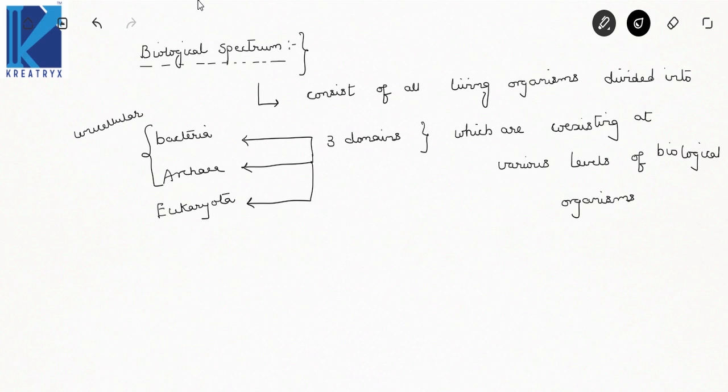Eukaryota are the organisms which contain DNA. Now again these three domains are divided into separate kingdoms. Likewise your pisces, reptiles, amphibians, mammals.